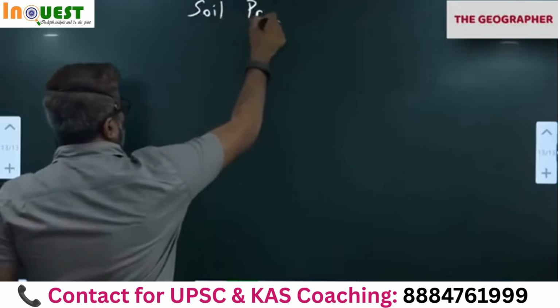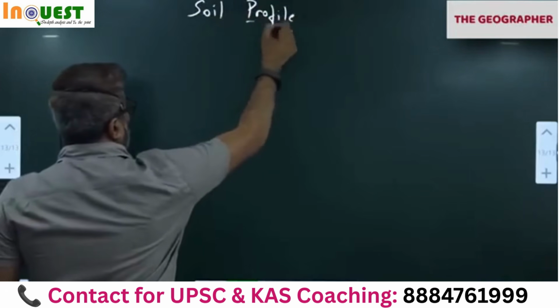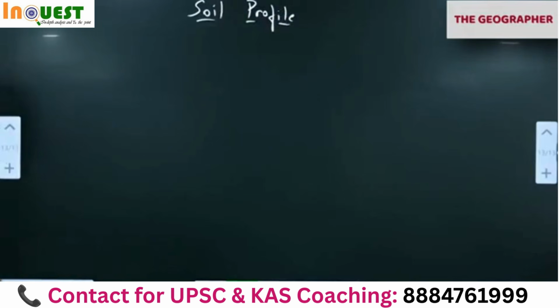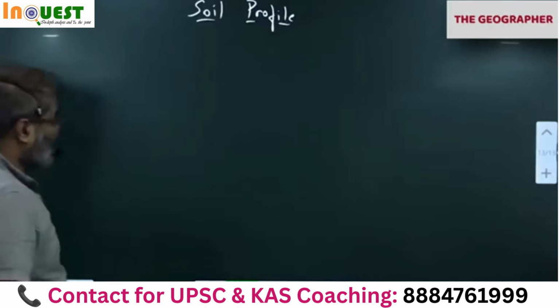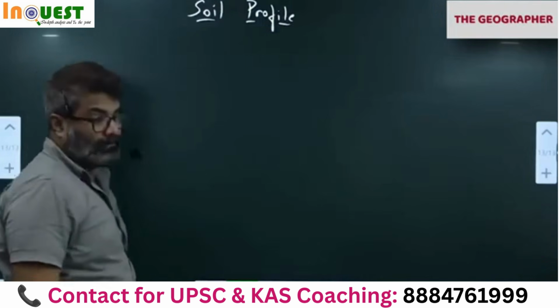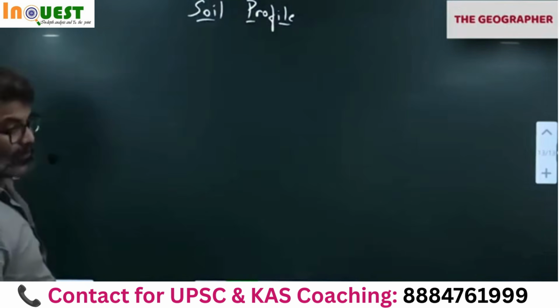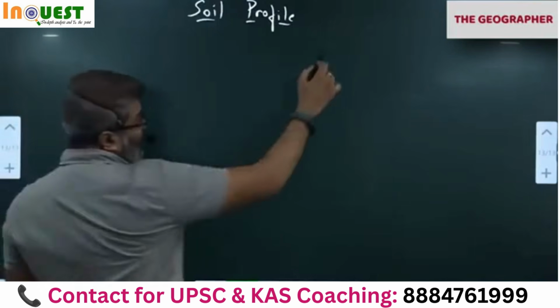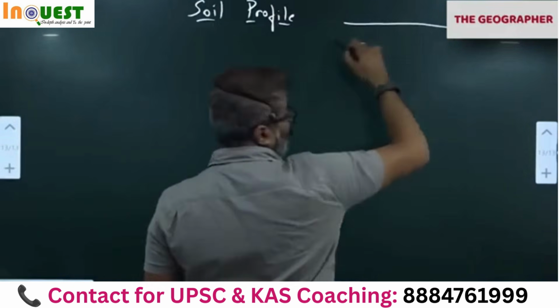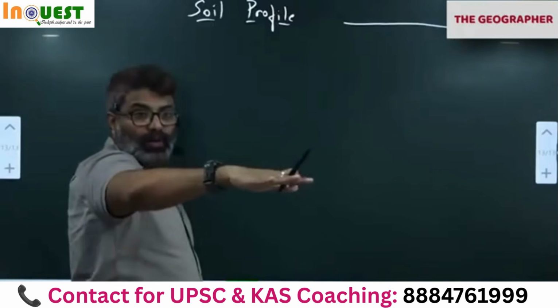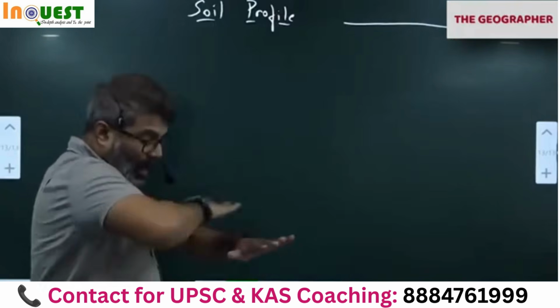Give the heading, don't write anything. Soil. All of us have seen the soil on the surface when we walk on the road, correct? Or when we go in a vehicle, we are noticing the upper part of the soil.